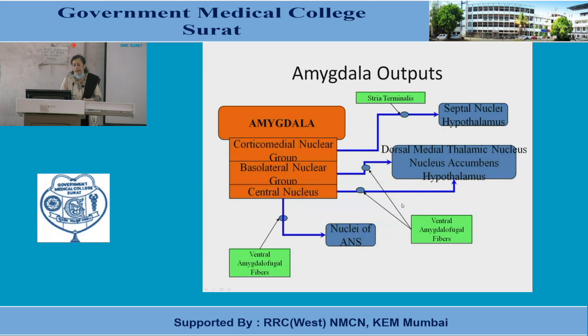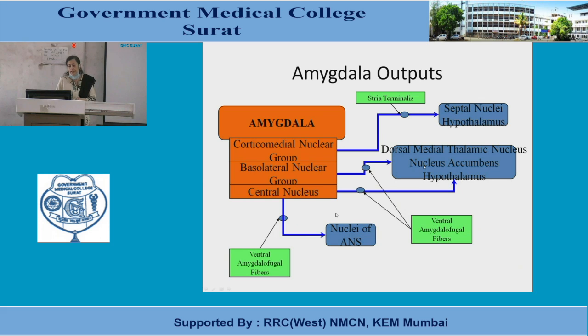Here you can see again the amygdala: the corticonuclear, basolateral and central groups. From the corticonuclear area, the stria terminalis arises, which enters into the hypothalamus and the septal nuclei. And the fibers which arise from the basolateral and central group of nuclei together form the ventral amygdalofugal fiber.